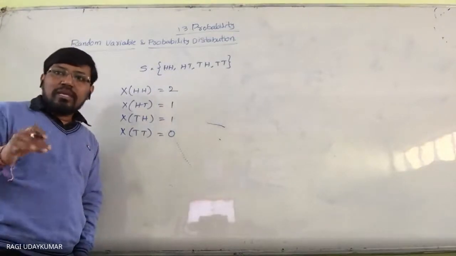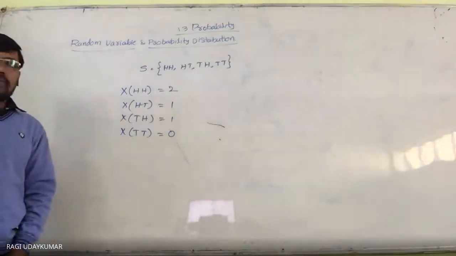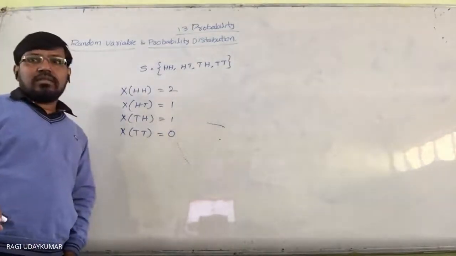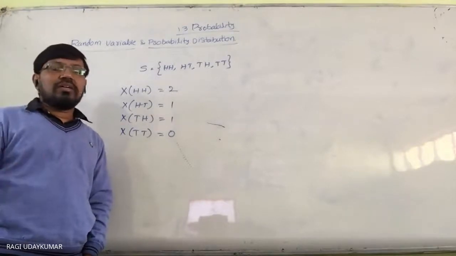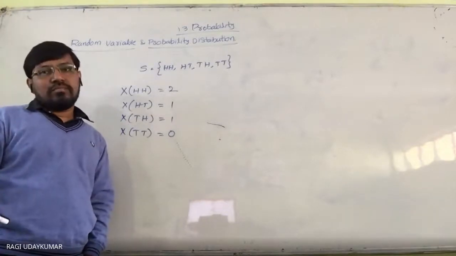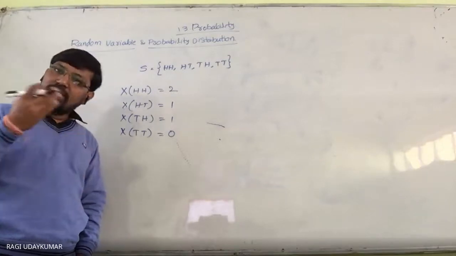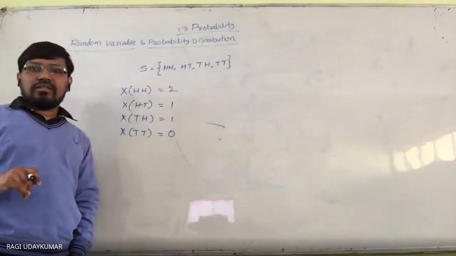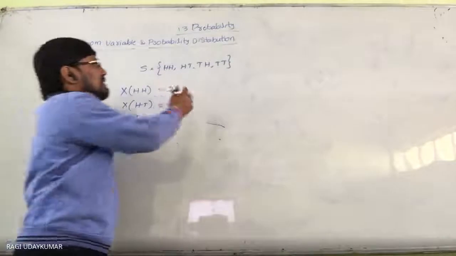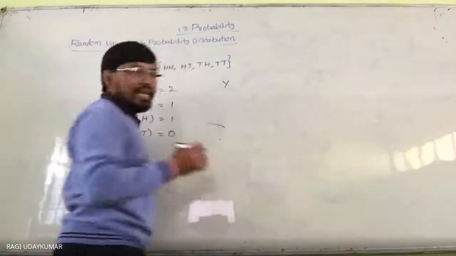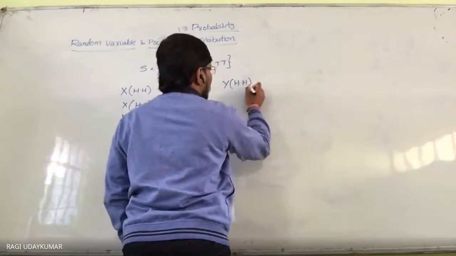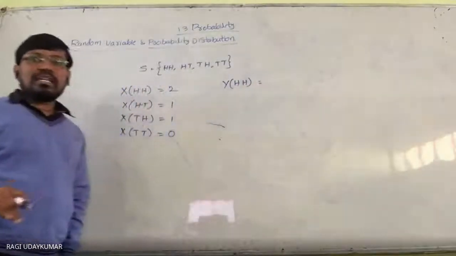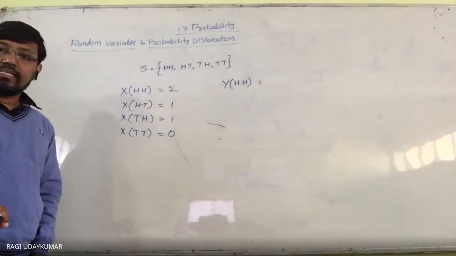More than one variable can be defined on the sample space also. For example, if you take Y, the number of heads minus the number of tails for each outcome of the sample space. Suppose the random variable is taken as Y, number of heads minus number of tails. What is the number of heads minus number of tails here in this case?